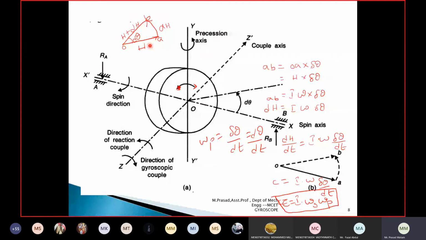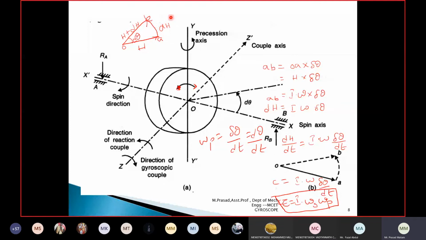Now what is happening? While having angular momentum h, it tries to move in another direction, means it tries to move along the y-axis. Initially OA is the x-axis. It tries to move along the y-axis by an angle d theta. Before that, OA has angular momentum h. While it is moving along the y-axis, this angular momentum h changes by dh. Now I am joining OB. The angular momentum of the new position is h plus dh.